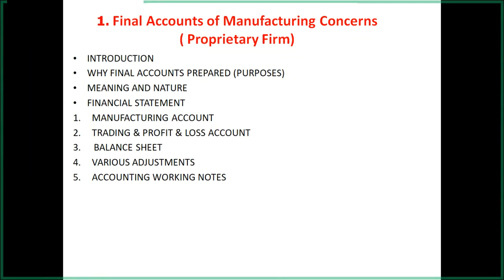Again, the items which do not relate directly to the manufacturing are to be recorded to the trading account debit side. So the others are indirect expenses. Direct expenditures are those directly related to the manufacturing, but indirect expenses are not directly related to the manufacturing, but relate to the trading. So trade expenses are to be recorded on the trading account debit side, and sales are to be recorded on the credit side of the trading account as usual.